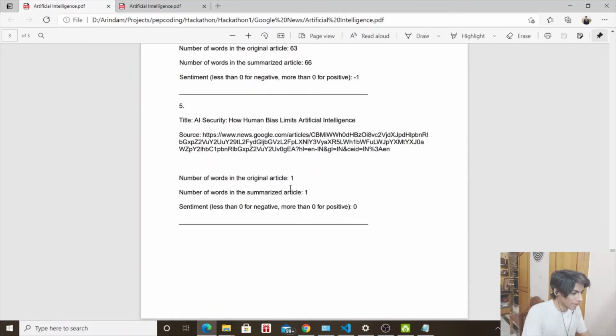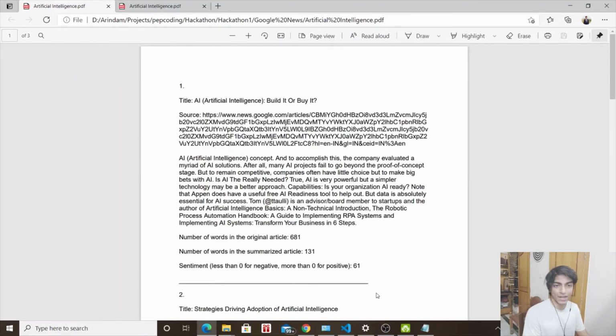And there's Article 5, the one which was forbidden. So we could not retrieve the content, but we could still retrieve the title as well as the link. And it shows 1 and 1 because, well, we failed to do so. And since we failed to do so, it gives a default value of neutral, that is 0, which shows that our code is working just as intended. Of course, not everything's perfect in this world, and neither are the servers of their particular websites, because I have reason to believe my code's working perfectly fine.